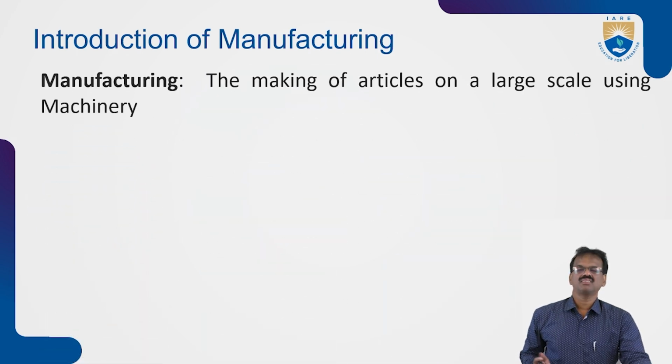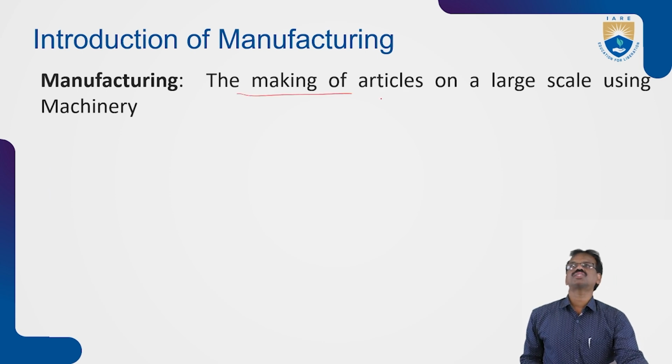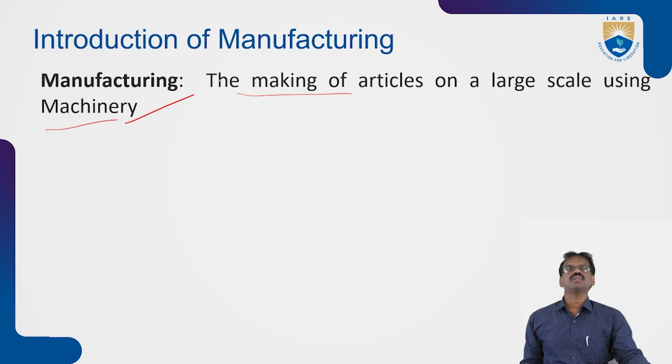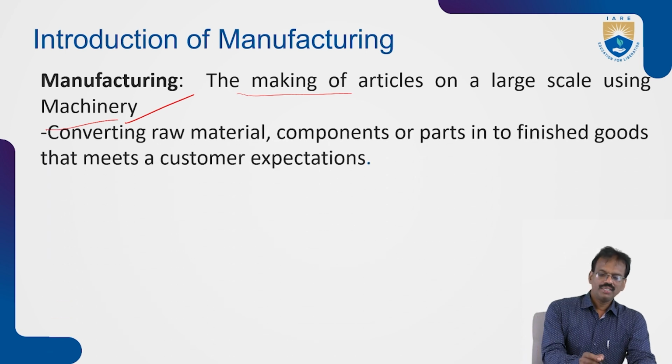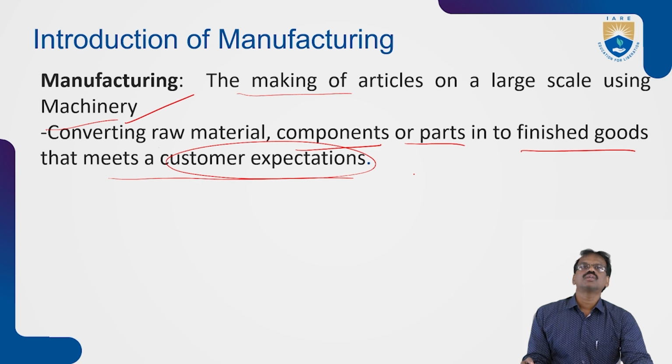Manufacturing, as we already discussed, is the making of products on a large scale using machinery. With the help of machinery, we can perform the manufacturing process. We remove the unwanted material from the workpiece and get the desired shape, so that is the machining process. It converts raw material, components or parts into finished goods that meet customer expectations.